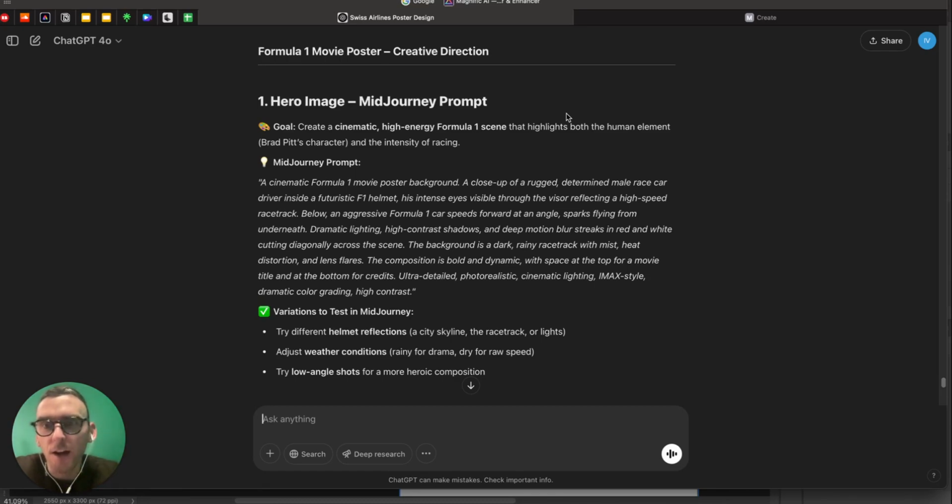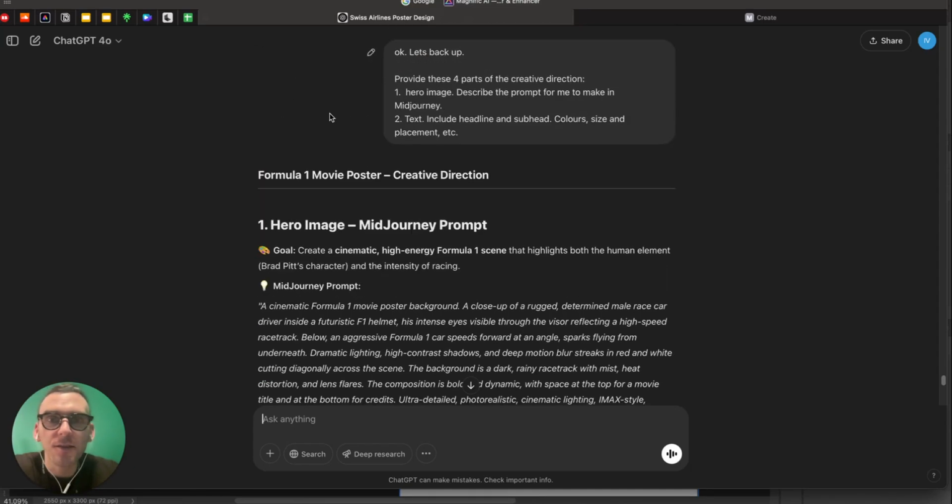And so I've already tasked ChatGPT to give me a few components, a background image and the text that would appear on it. And we're going to create a background image with Midjourney and then add remaining typography and effects in post-production in Photoshop. So why don't we get started and let's see what happens. So here's our prompt. I guess here's our response from ChatGPT.